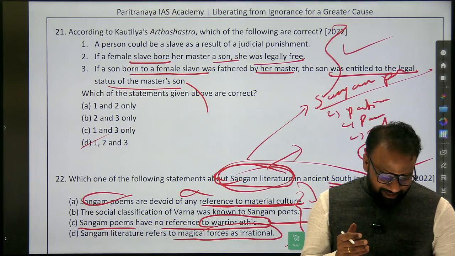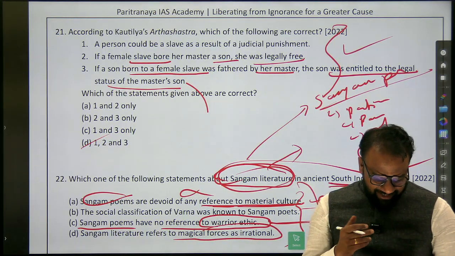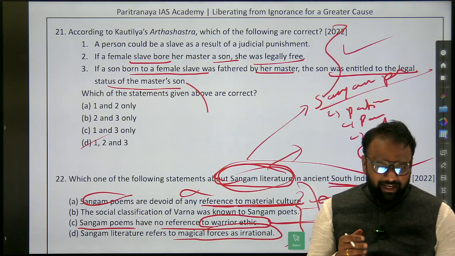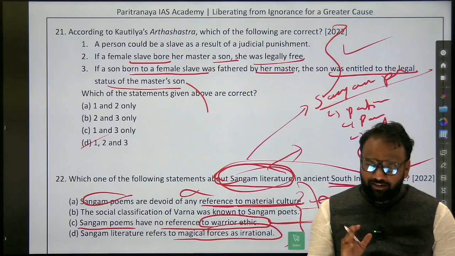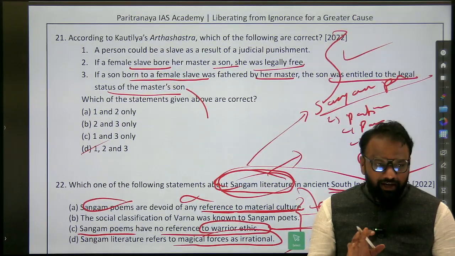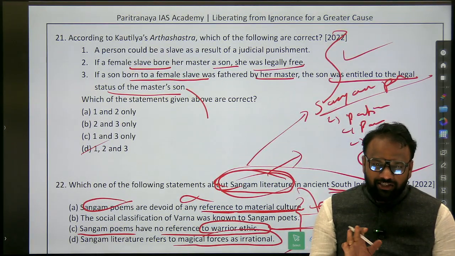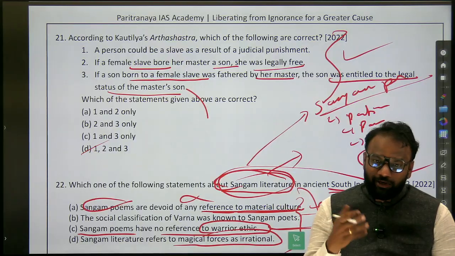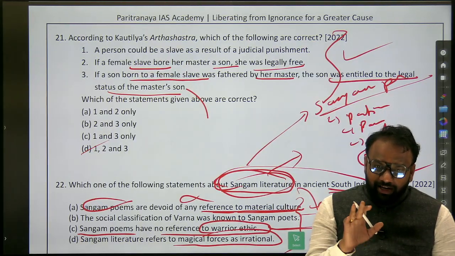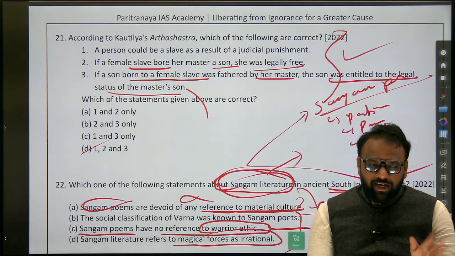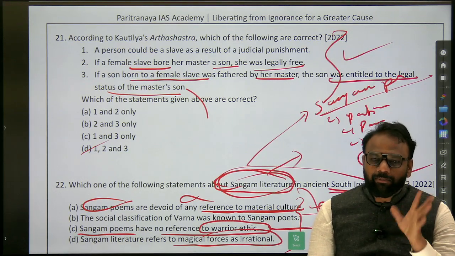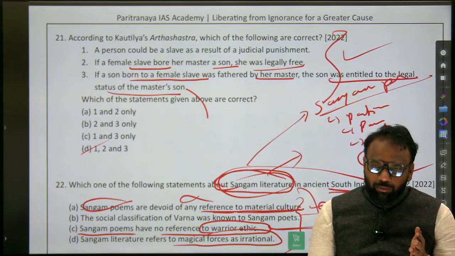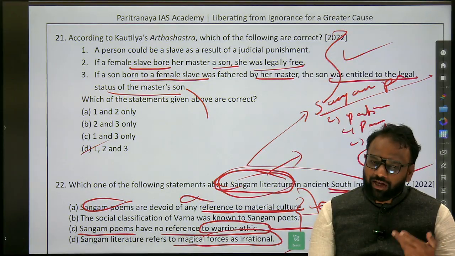Okay, so generally the first one will also appear false, the second one will also appear false, but the official answer key says all 3 are correct. So see, again the person who has set this question has not read Kautilya's Arthashastra, or probably he might have read it. But somewhere while reading some article, either in The Hindu or Indian Express or some other newspaper or some standard document, it might be present. But we don't have the time to go through each and every document. So some questions we are going to miss.